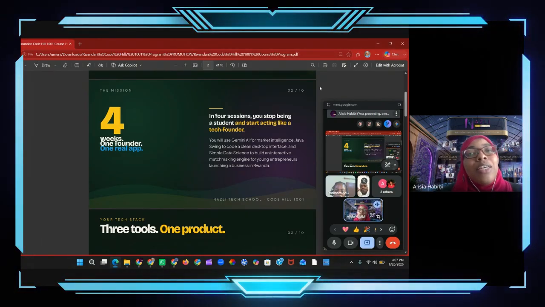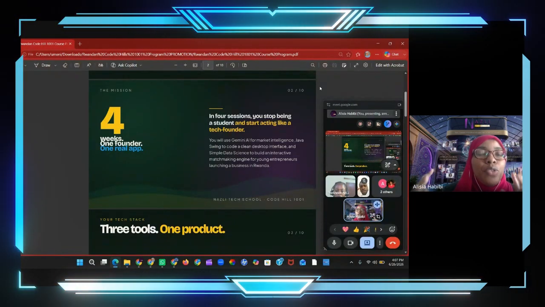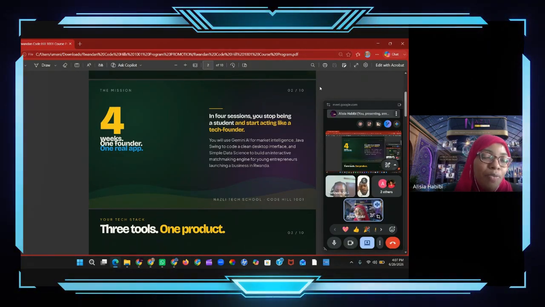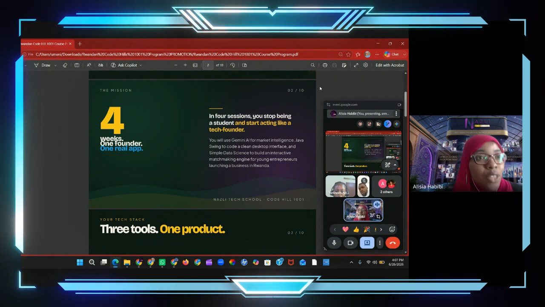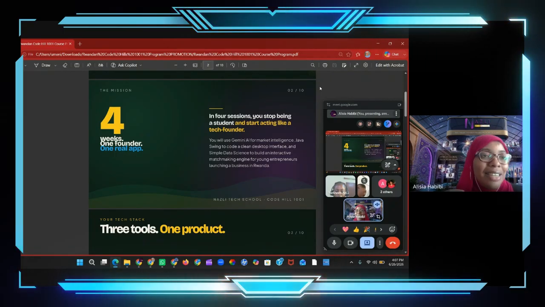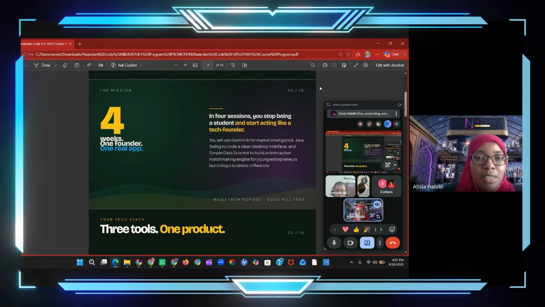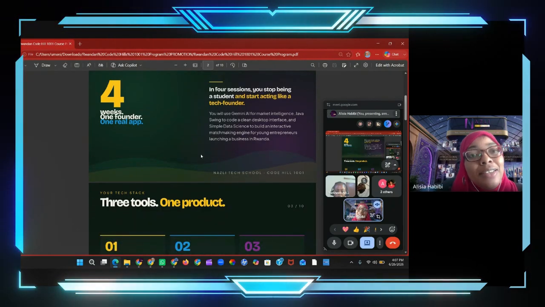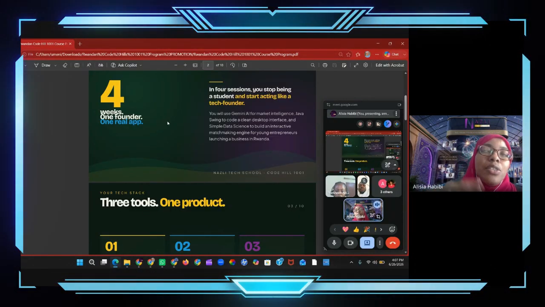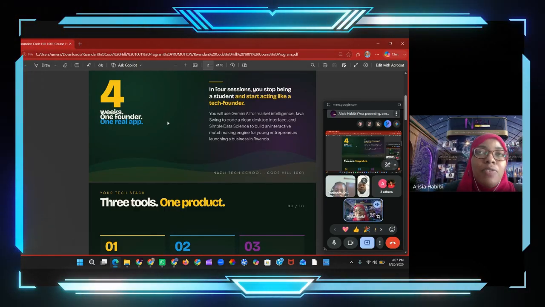But like I told you, 6 sessions is just going to teach you the main basics and give you those techniques in a very simplistic manner. So if you are somebody who never coded before, this is for you. If you're somebody who has coded before, this is also for you. It's here to cater for everybody, whether you've coded or not. It's going to go in a very simplistic style, but yet a very unique and innovative style at the same time. So there are going to be 6 sessions. This is saying 4 weeks, but actually in the real sense of it, this is going to be a 6-week program. So 4 weeks just means the intensity of the start of the program.